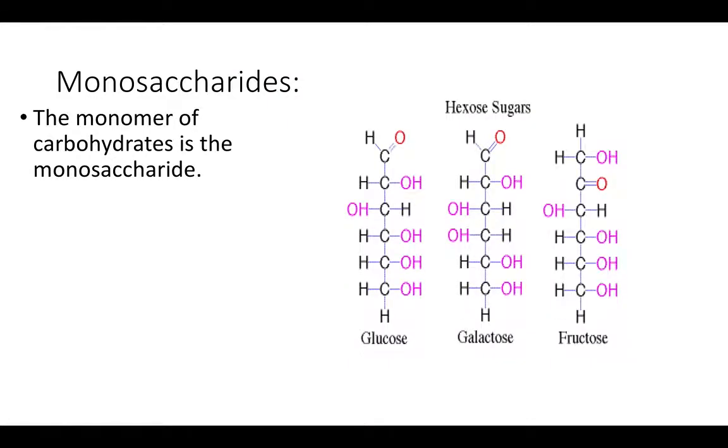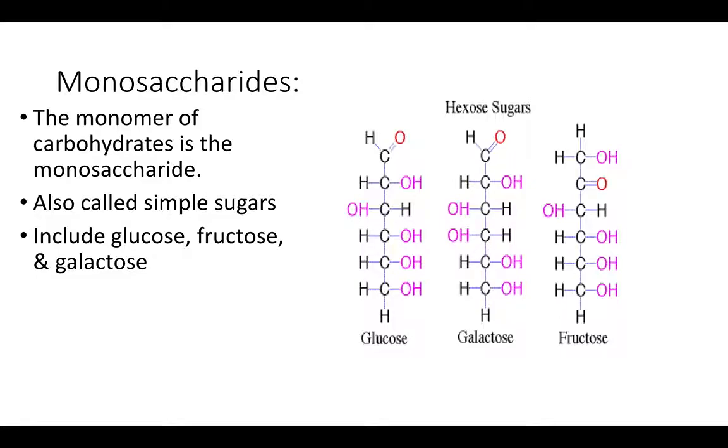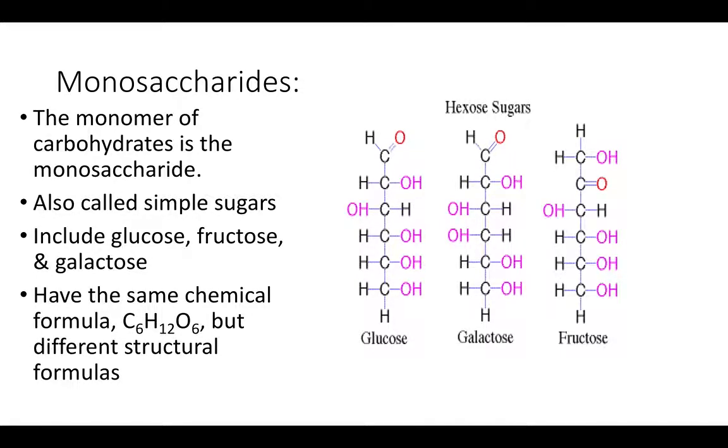So the monomer is a simple sugar. We have a fancy term for a simple sugar, and that fancy term is monosaccharide. Mono means one. A monosaccharide is made up of a single sugar molecule. Some examples of monosaccharides include glucose, fructose, and galactose. These each have the same chemical formula. The chemical formula is C6H12O6, but the structural formulas differ. So you can see glucose right here, and galactose and fructose, and they have some differences if you're looking at the different bonds and how the atoms are arranged.